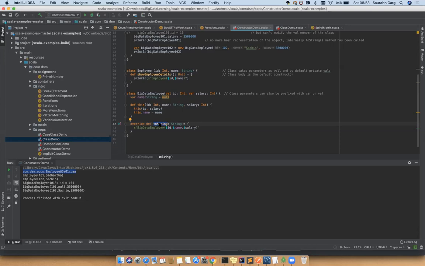You can override the toString function. It's just the same function definition, but along with the function definition, you add the override keyword. If you add the override keyword, it is assumed that this function is available in the parent class and you're trying to change it. Just like that.